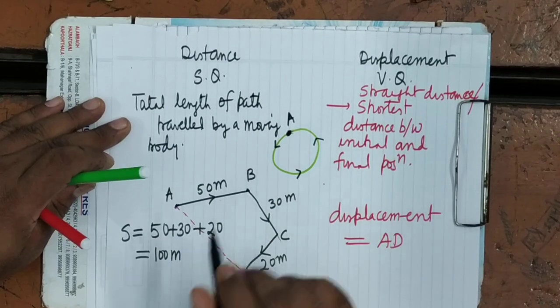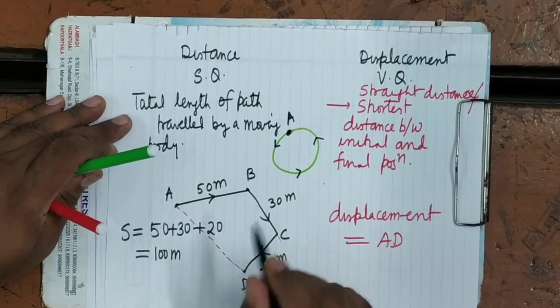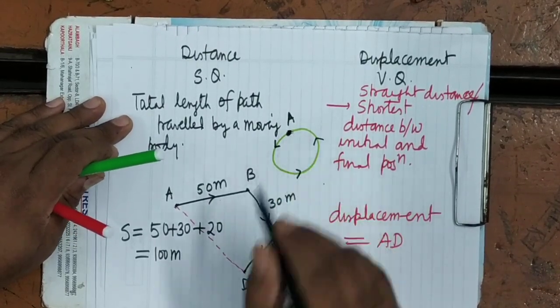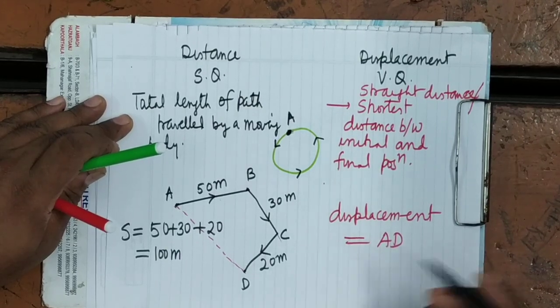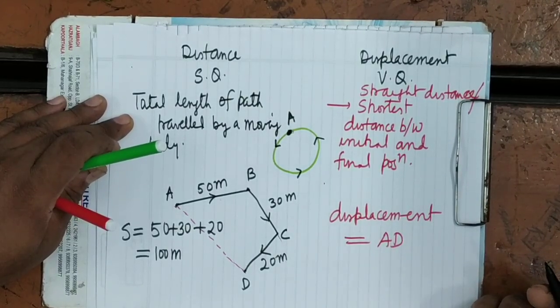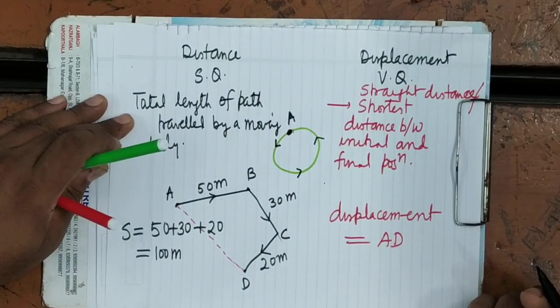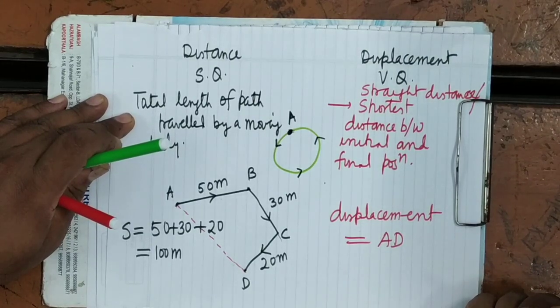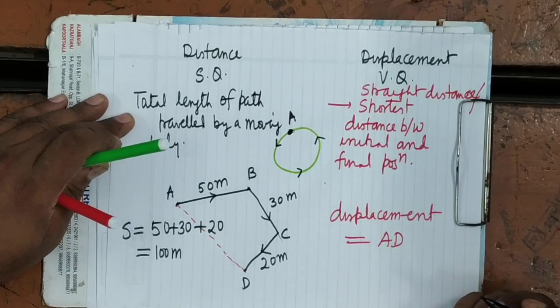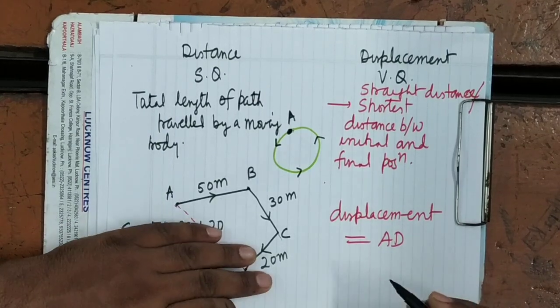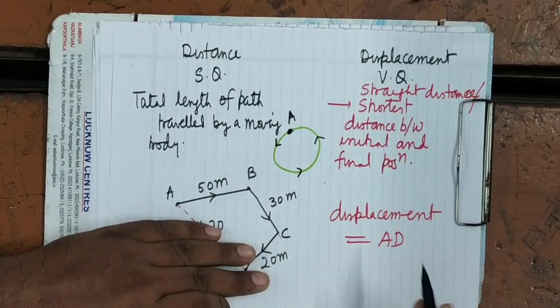Distance covered will be equal to the circumference. But what will be the displacement? Initial and final points are coinciding, therefore the displacement will become 0.